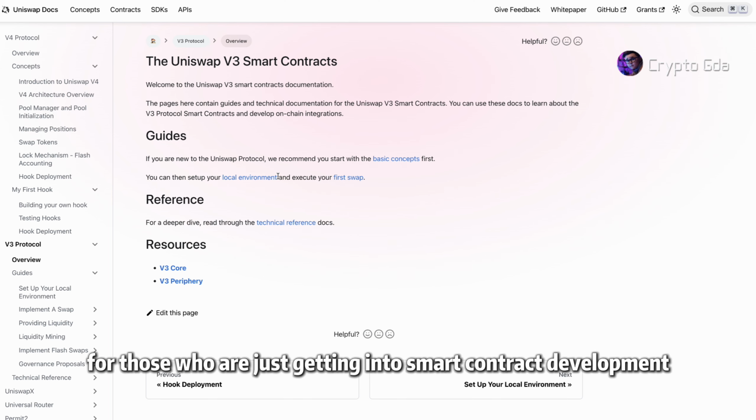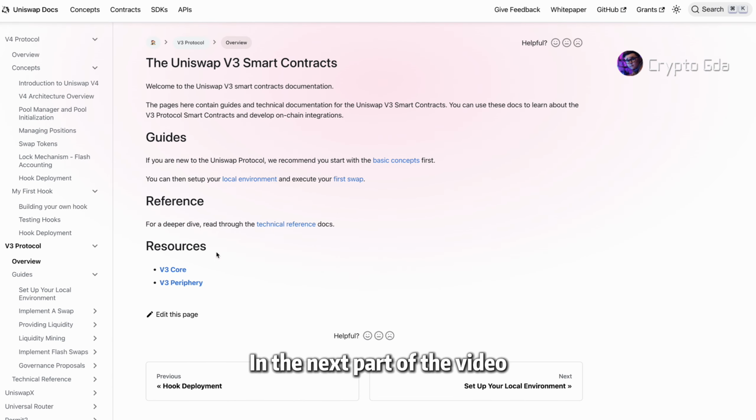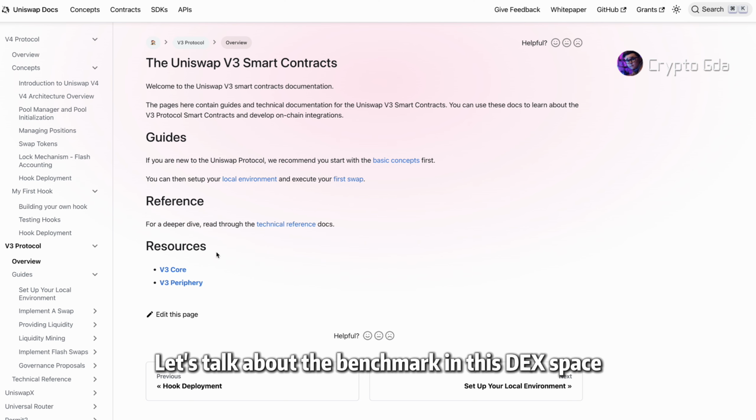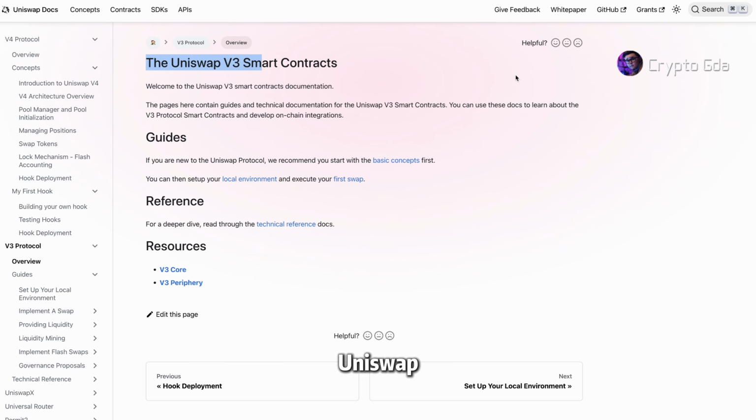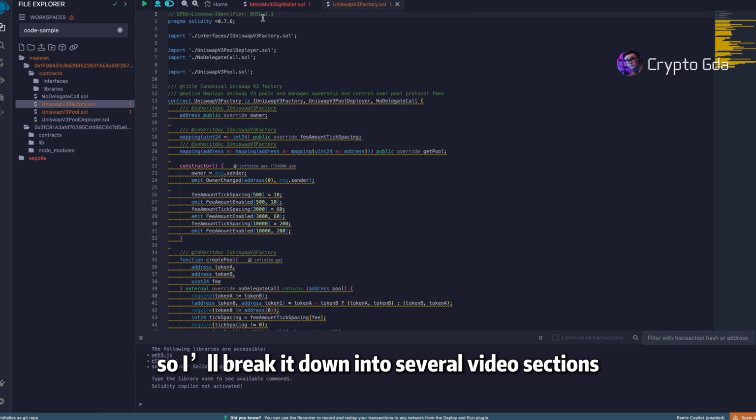So, for those who are just getting into smart contract development, these questions might not make much sense. In the next part of the video, I'll give you a detailed overview. Let's talk about the benchmark in this DEX space, Uniswap. It has some key features and a lot of code to unpack, so I'll break it down into several video